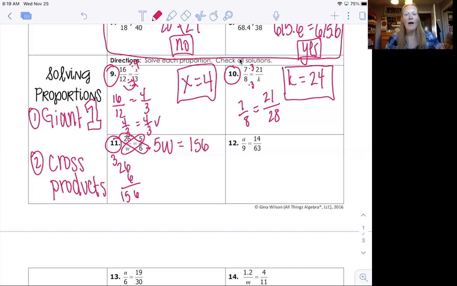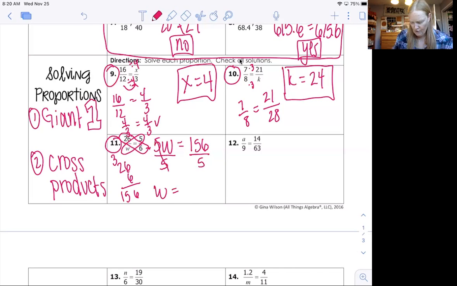Okay, now I have a one-step equation that I need to solve. So I'm multiplying by 5. I need to undo the multiplication by doing division. So I divide by 5, divide by 5. And remember, calculators are fine. Just write what you put or what you're typing in, just like I'm doing.